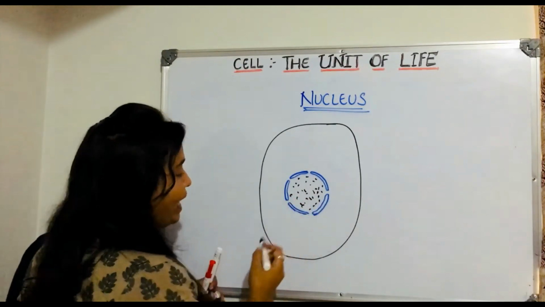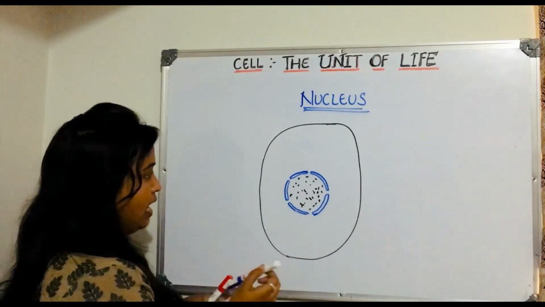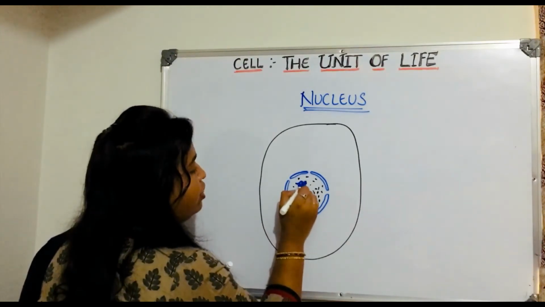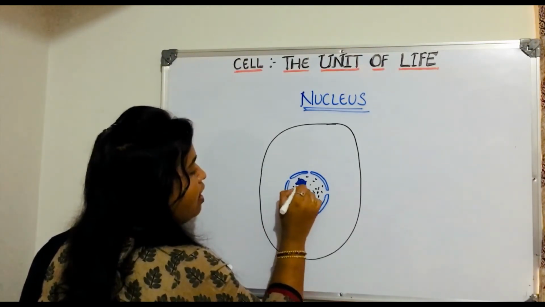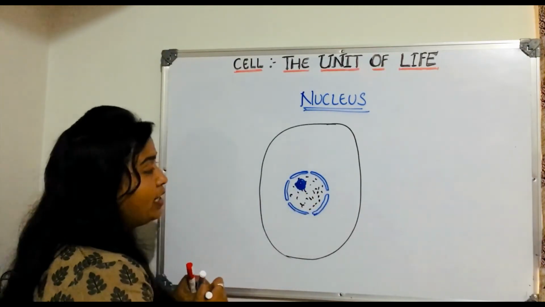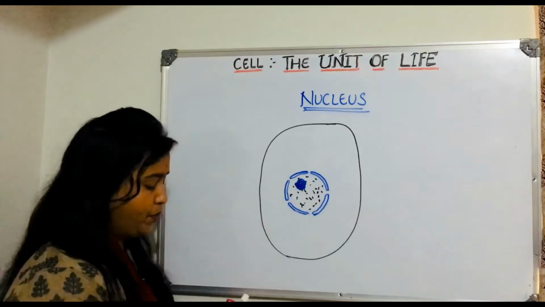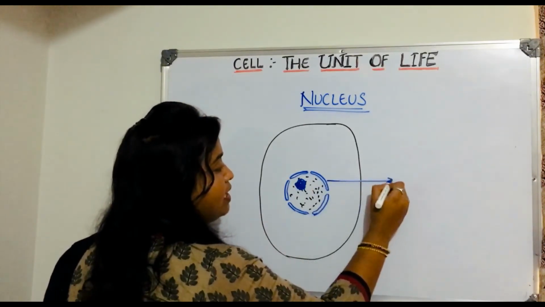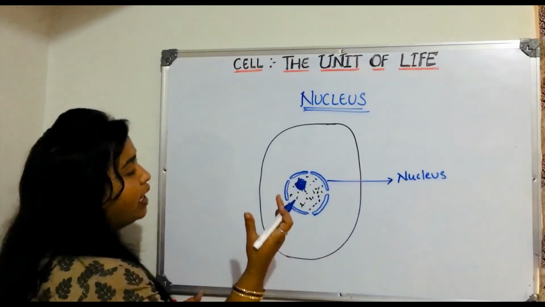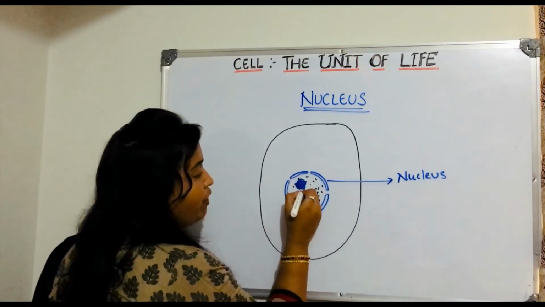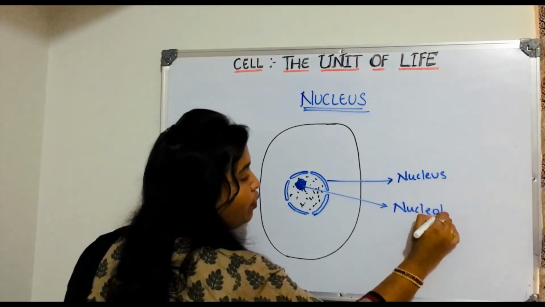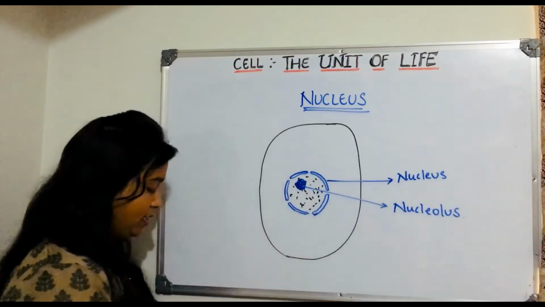And there is one more peculiar thing you will find in the nucleus. You will find some dense granular region like this. And what do we name it? We call it nucleolus. So this is nucleus, the center of the cell in case of animal cell. Then this structure is called nucleolus.